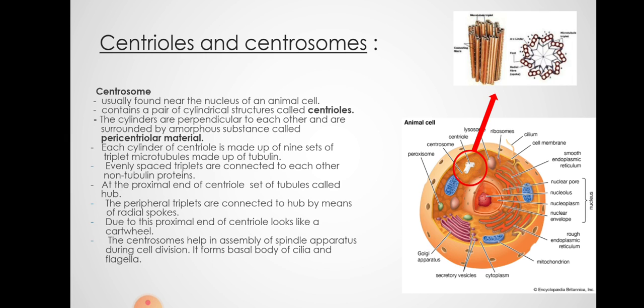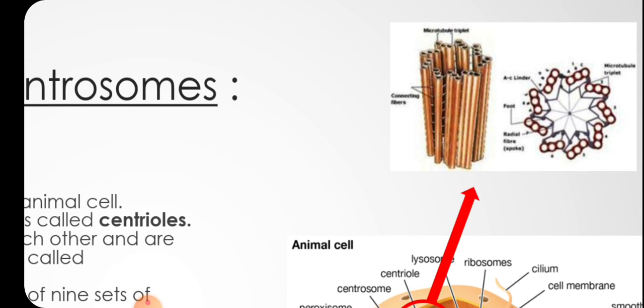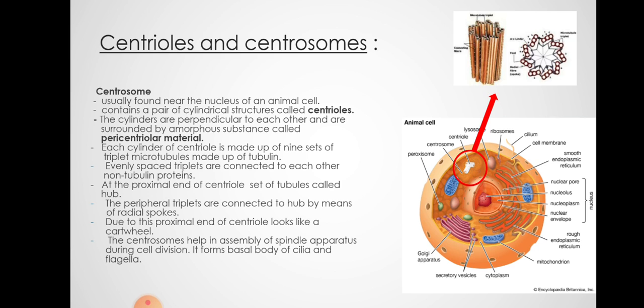The cylinders are perpendicular to each other and they are surrounded by an amorphous substance called pericentriolar material. Each cylinder is made up of 9 sets of triplet microtubules. Now the structure can be clearly seen here. The adjacent cylinders are attached to each other.